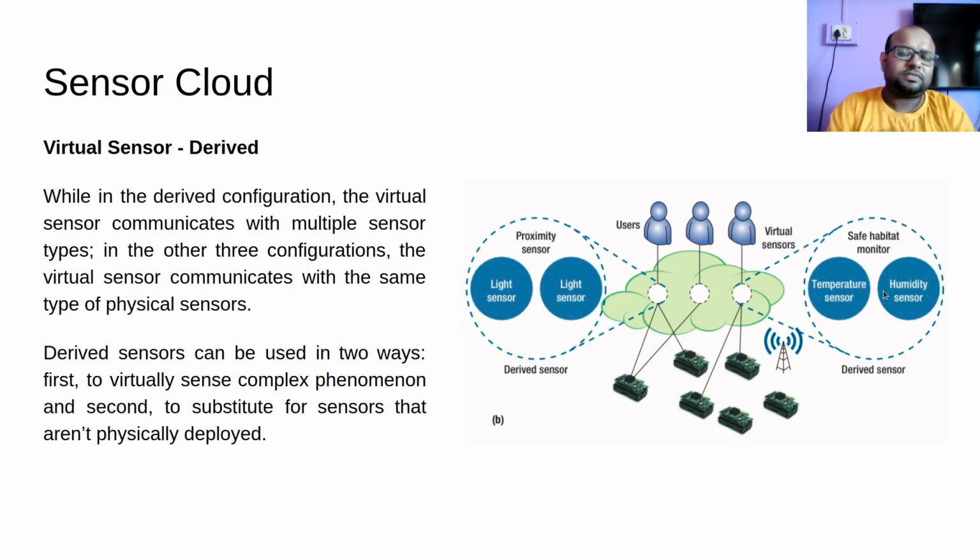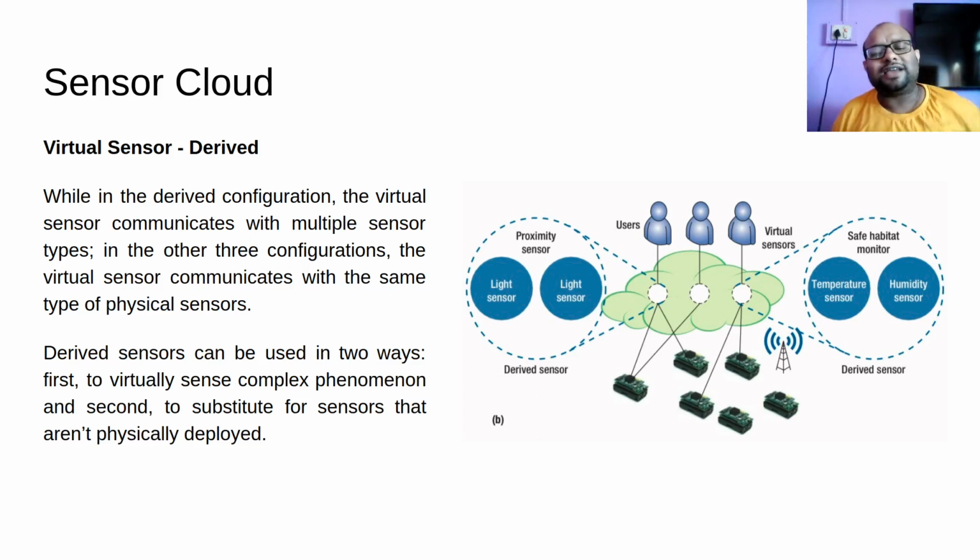Here is an example where the sensor does not exist. Say I am trying to sense whether some habitat is safe to live in. So I am going to have this safe habitat monitor sensor. This kind of sensor does not exist; there is no sensor that can tell us whether some place is safe to live in. So what am I going to do?